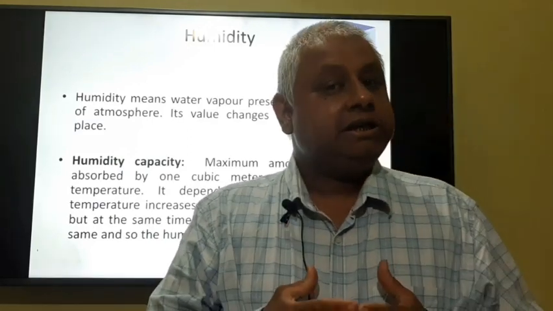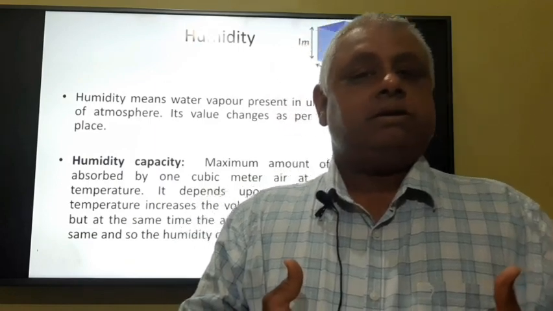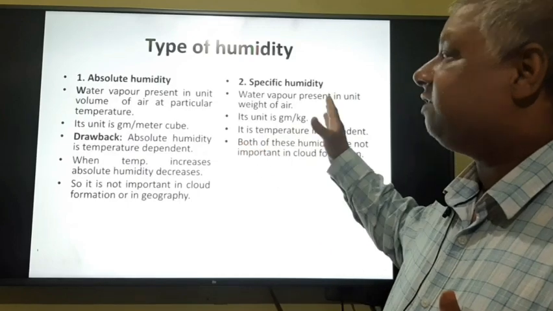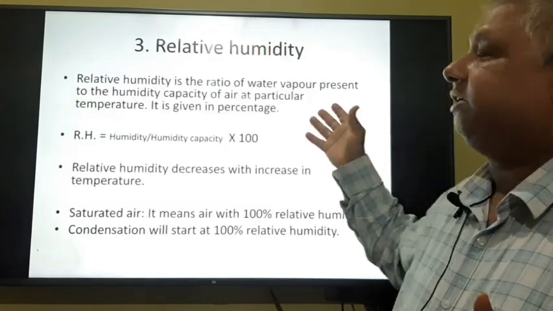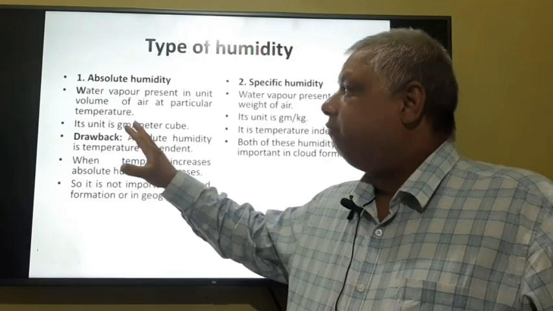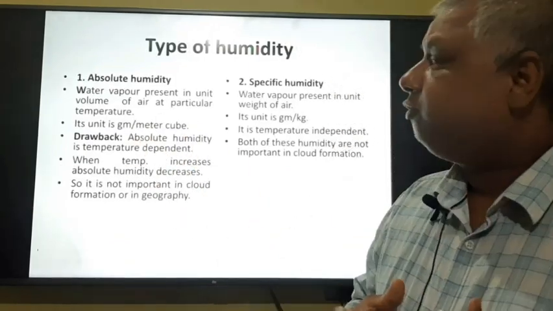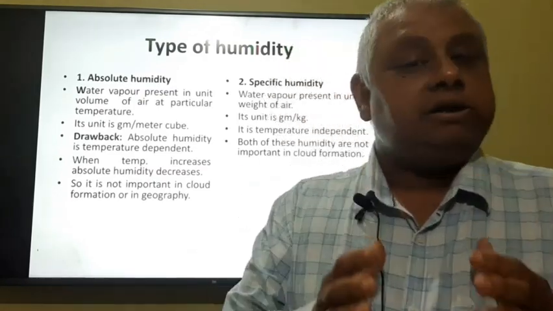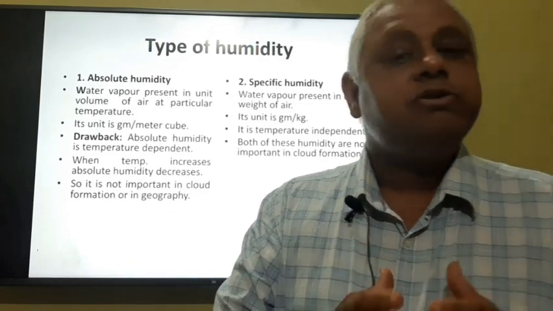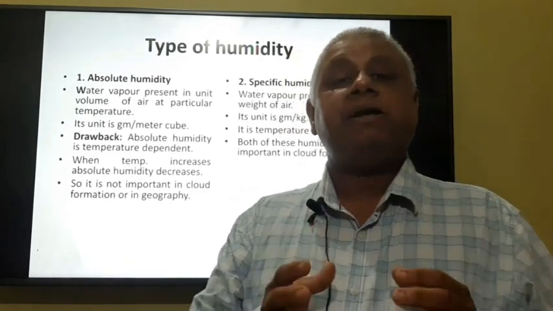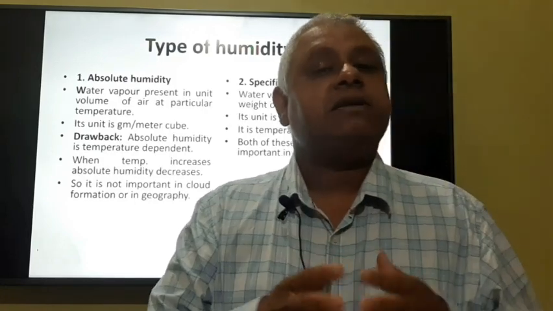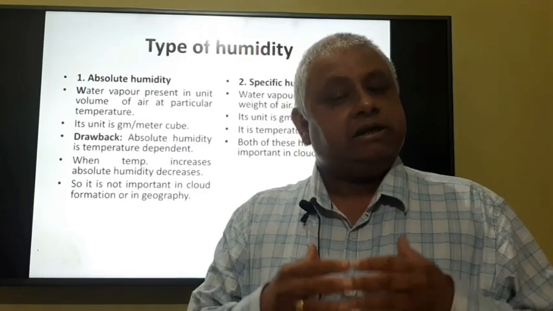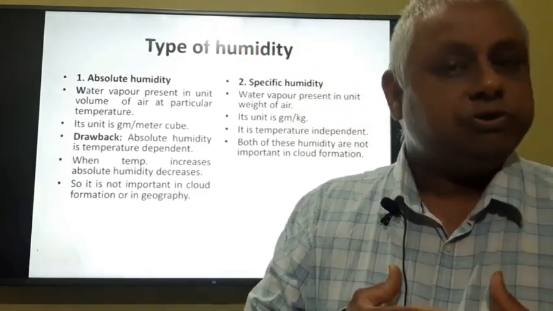Now this humidity can be quantitatively measured in three ways: absolute humidity, specific humidity and relative humidity. Let us take each of them one by one. What is absolute humidity? Absolute humidity means water vapor present in unit volume of air at a particular temperature. I am using the word temperature because absolute humidity is affected by temperature. If you either increase or decrease the temperature, you are going to change the value of absolute humidity.